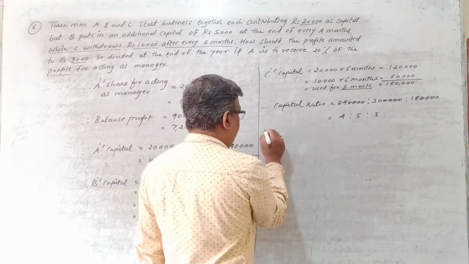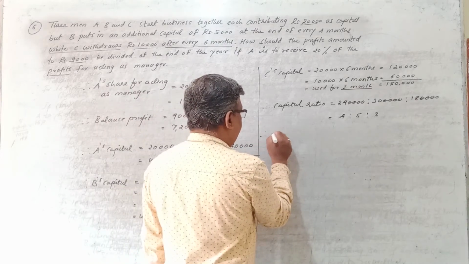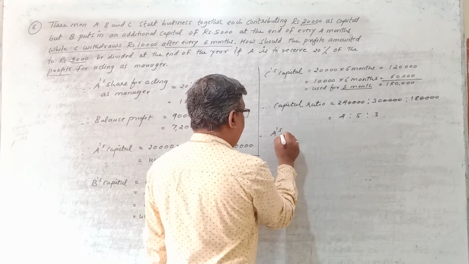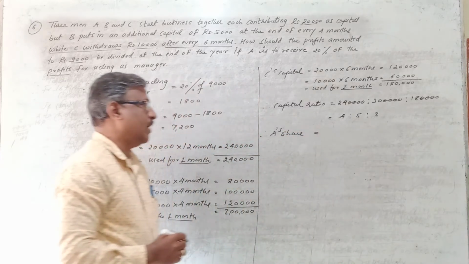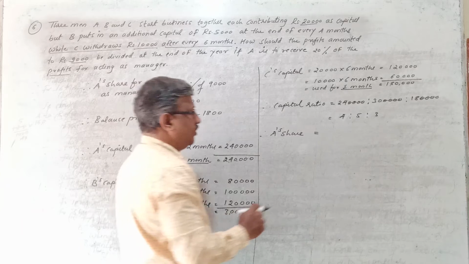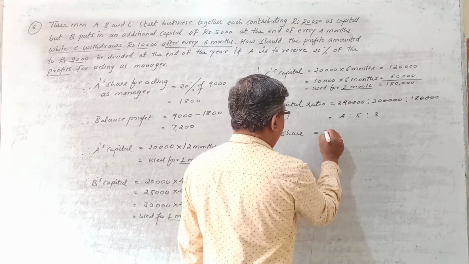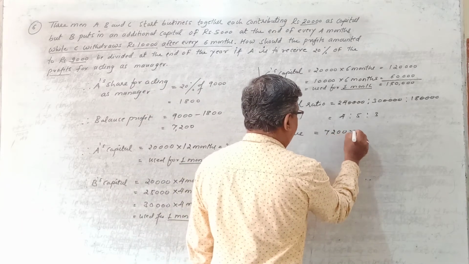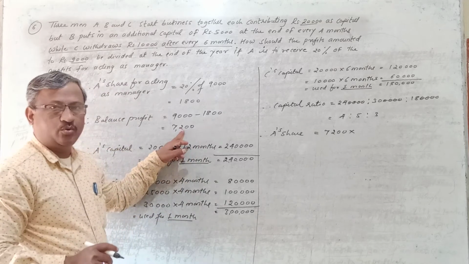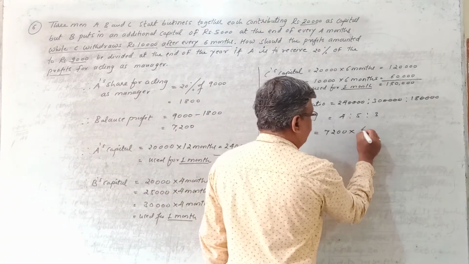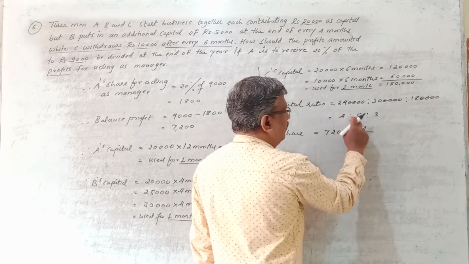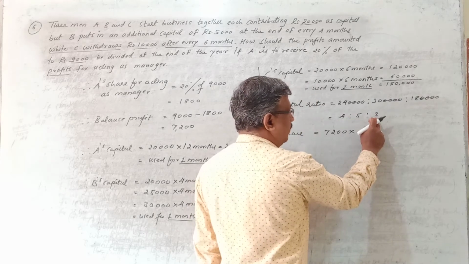Now let's distribute. So first you calculate A's share in the balance profit. So A's share in the balance profit is equal to, take this balance profit 7,200 rupees, right? This is multiplied by A's share. What is A's share? It is 4 divided by the total of these three terms.